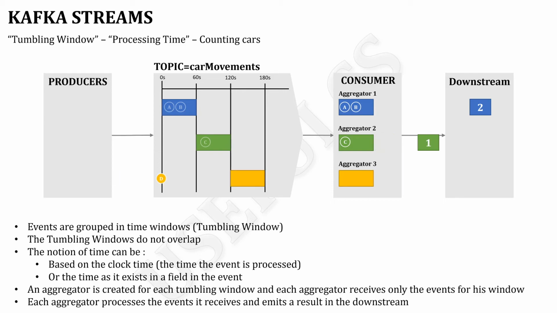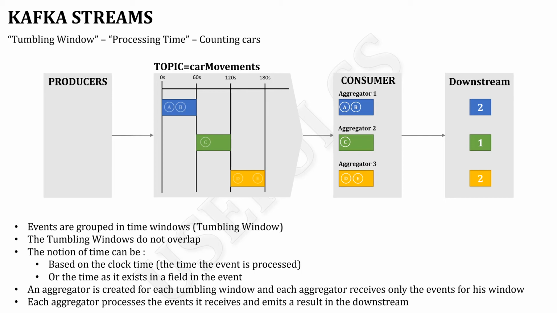So you see, the downstream receives the result of aggregator 2. Aggregator 3 receives event D and increments to value 1, and then it receives event E and increments to value 2. In this example, it emits its result in the downstream.